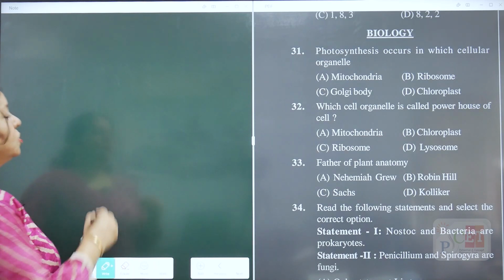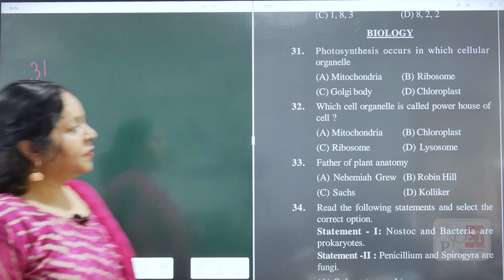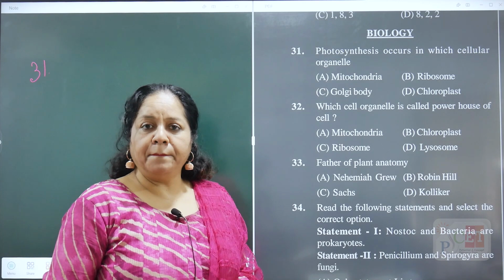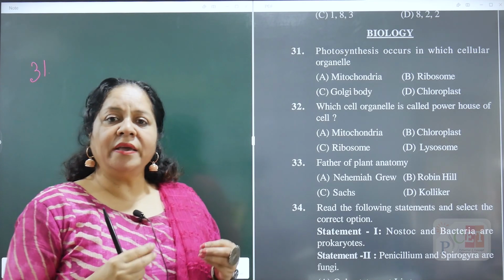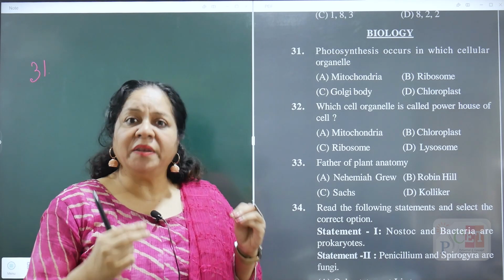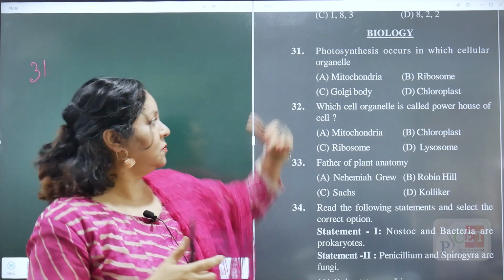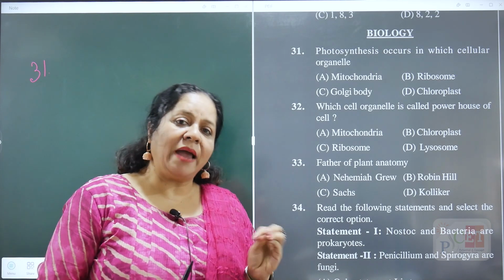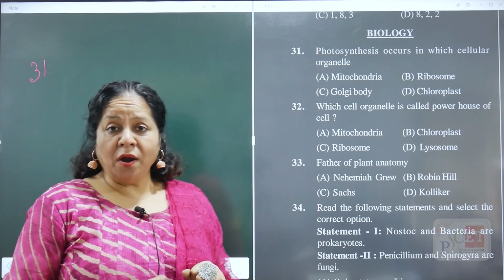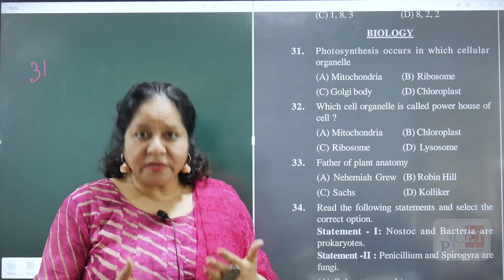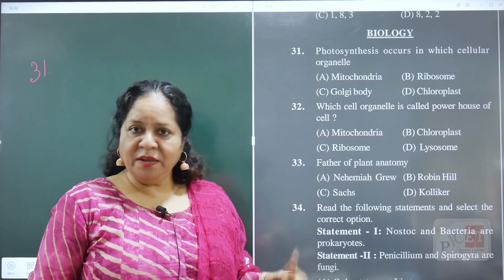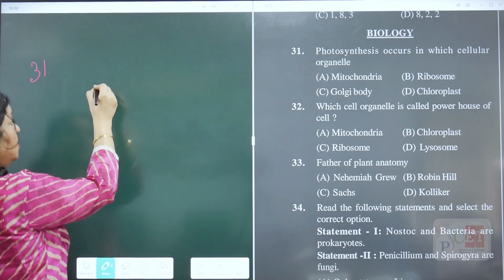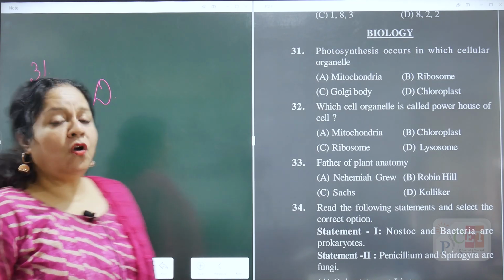The very first question is question number 31. Let's see to that. Photosynthesis occurs in which cellular organelle? Look at option A, mitochondria. Mitochondria is known to be the site of respiration, present in both plants and animals. So eliminate that. Ribosome में क्या होता है? Protein synthesis, present in both plants and animals. Eliminate that. Golgi body is known for modification and packaging, so it is present in both plants and animals. Eliminate that. What are you left with? Chloroplast. So chloroplast, which is option D, is the site for photosynthesis.